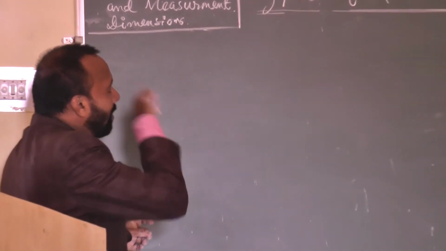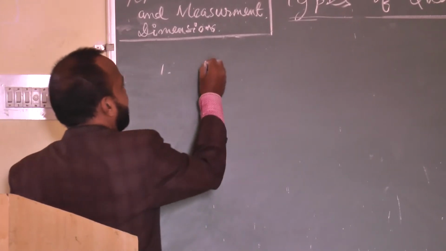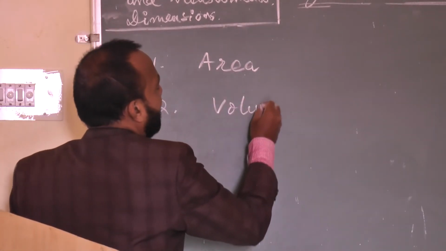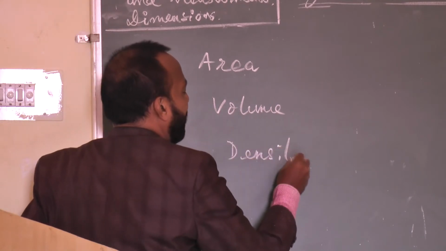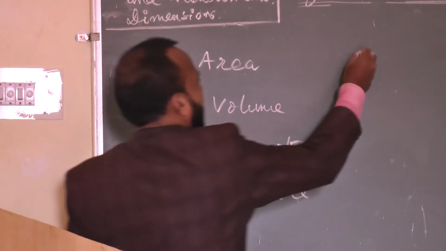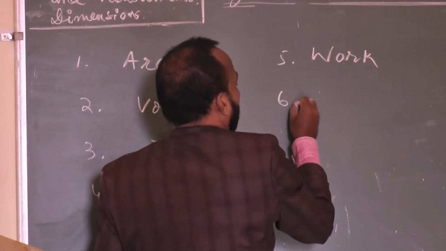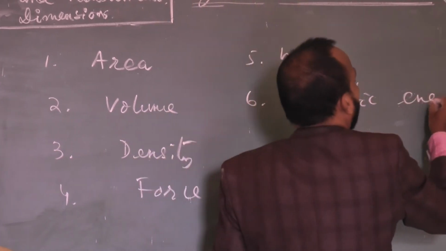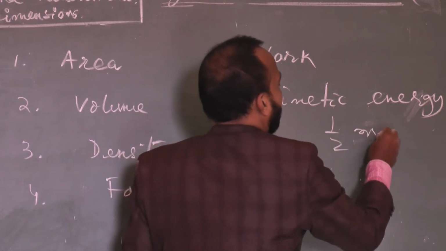If we give examples of derived quantities, let me write. I am going to write 5-6 examples. Area is a derived quantity. Volume is also a derived quantity. Then density is a derived quantity. Force is a derived quantity. Work done is a derived quantity. Energy, suppose kinetic energy, is a derived quantity. What is the formula of kinetic energy? I will discuss it later on. Kinetic energy is half mv square.